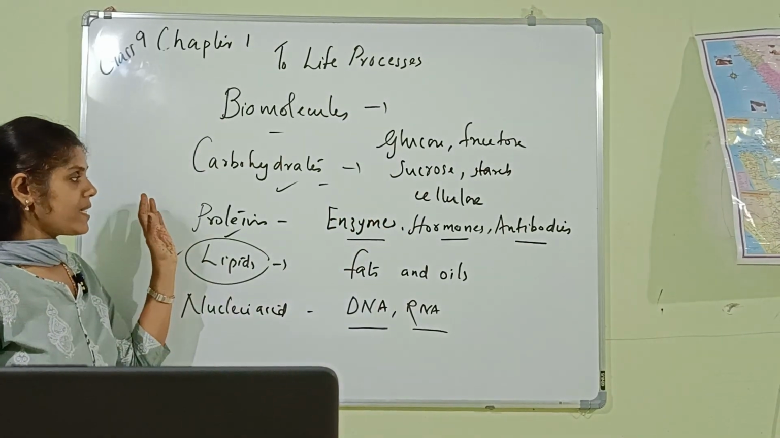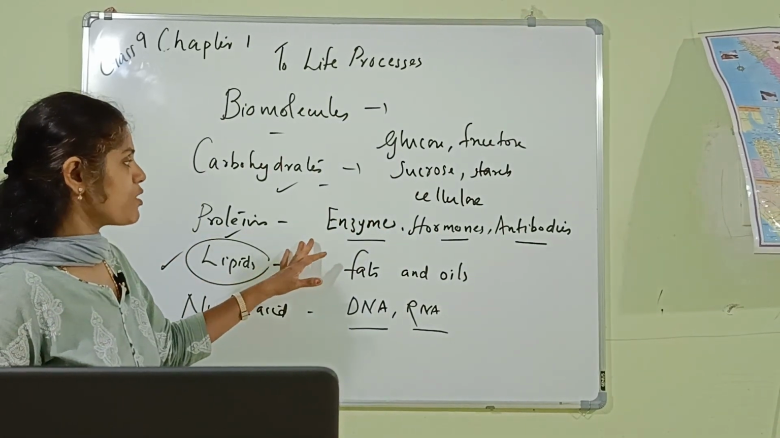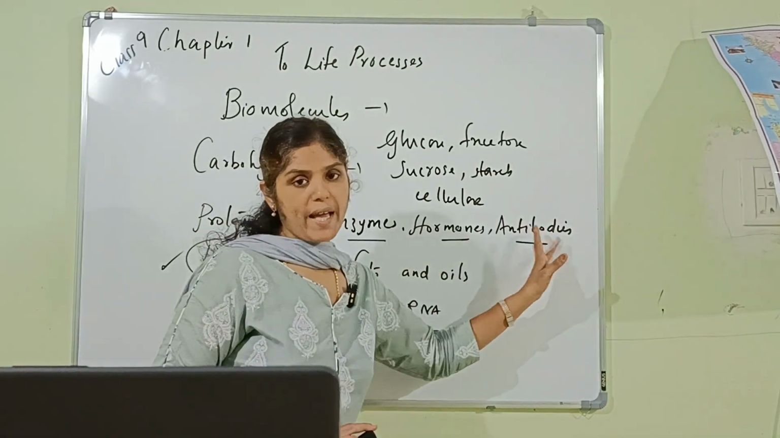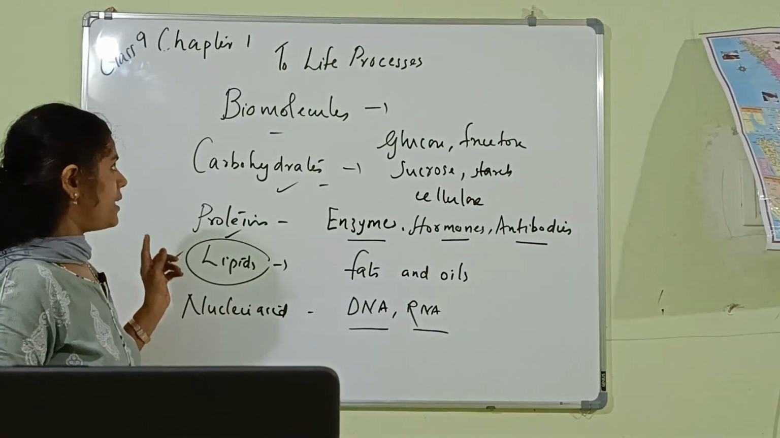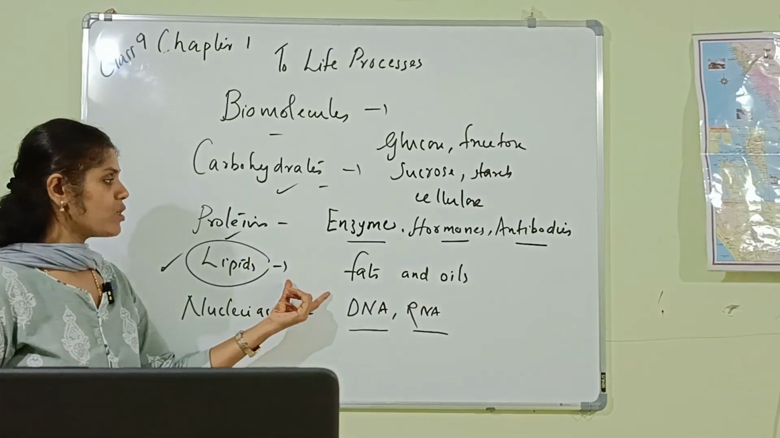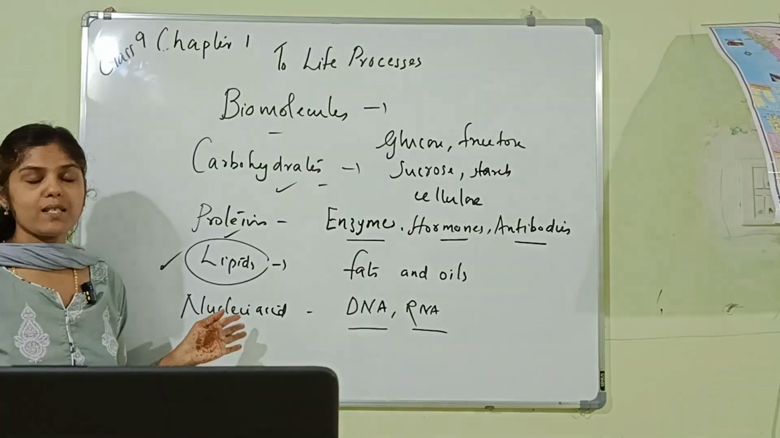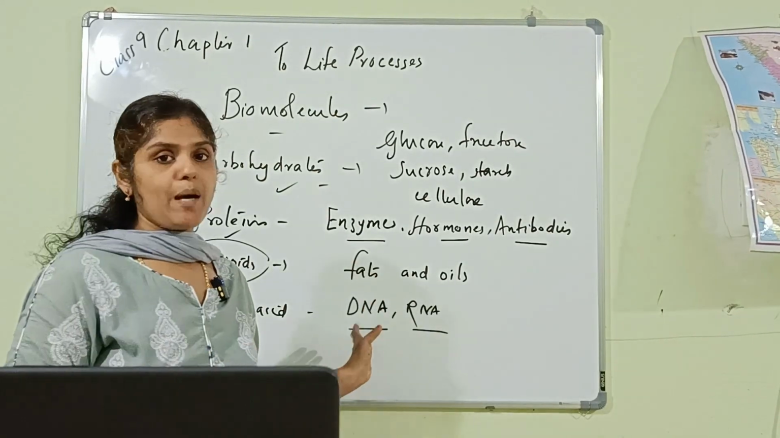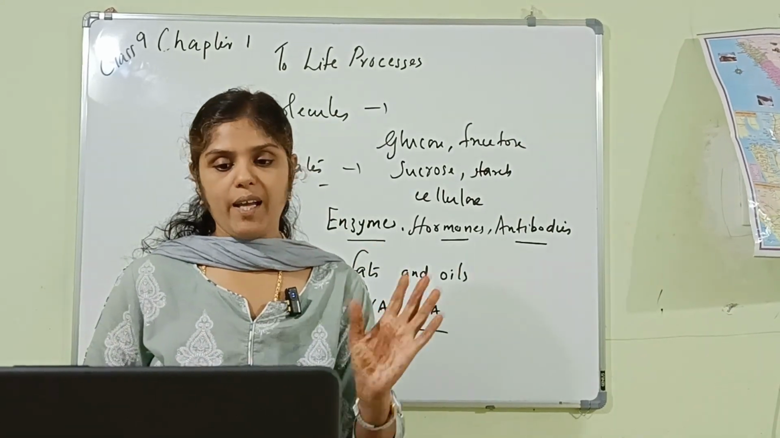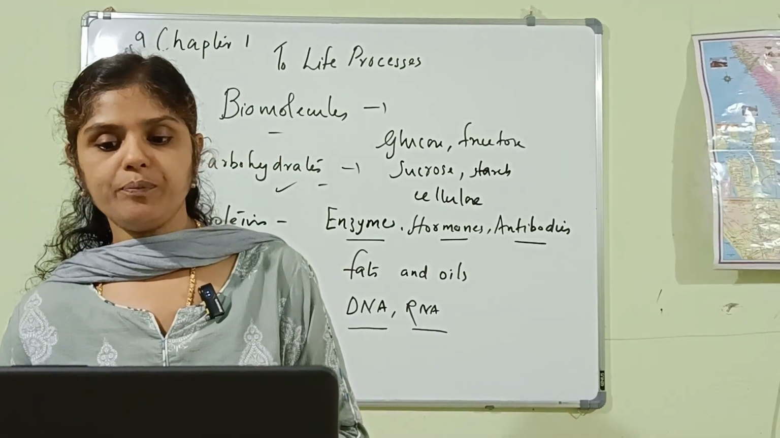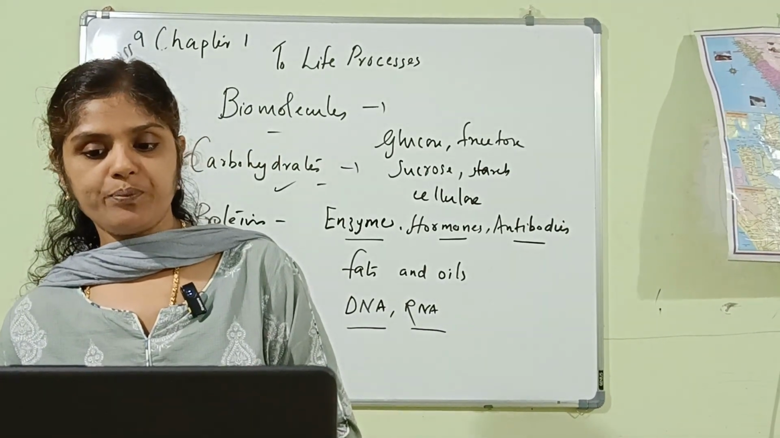Then proteins, that is another type of biomolecules. The examples of proteins are enzymes, hormones, and antibodies. Next one, lipids. Lipids are also biomolecules. Examples of lipids are fats and oils. Now, nucleic acids. Nucleic acids are also biomolecules. Examples of nucleic acids are DNA and RNA. Now moving to the next one. Is it clear for you?